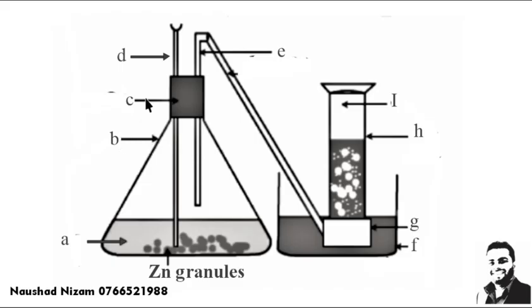C is the cork. What is D? Thistle funnel. E is the delivery tube. F is the trough. G is the beehive shelf. H is the gas jar. I: since it's zinc granules, you get hydrogen gas. If it is calcium carbonate, you get carbon dioxide gas. So you can answer the questions.